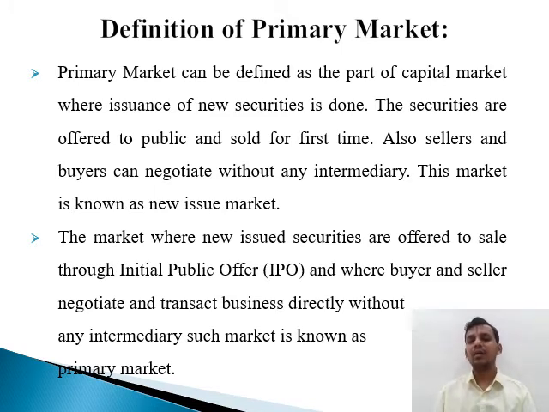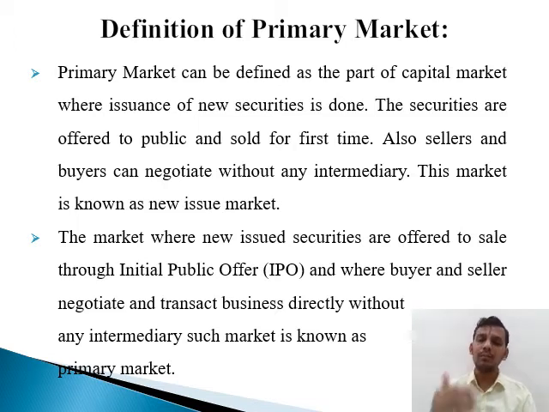Here buyer and seller can negotiate with each other, that is company and investor can execute the transaction of sale and purchase without any kind of intermediary. They can directly execute the transaction. That is what is written in the second definition also. The market where new securities are offered for sale through IPO. IPO is initial public offer. Initial means first time that we are offering our security to the public, and where buyer and seller negotiate and transact business directly without any intermediary. Such market is known as primary market.